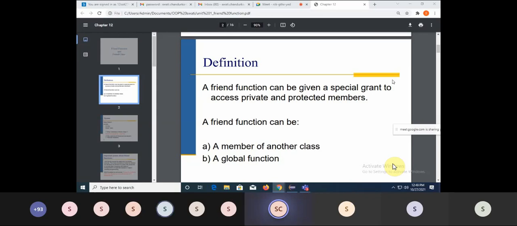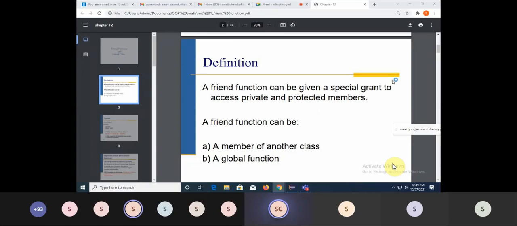But imagine a condition that I have a class and I have a private data member, but I am not having any member function inside that class and I wanted to access the private data. Then how can I access it? In that case, it is mandatory to write the member function.